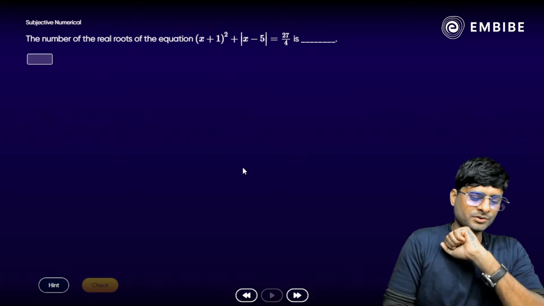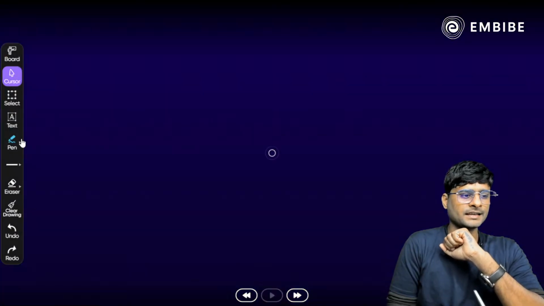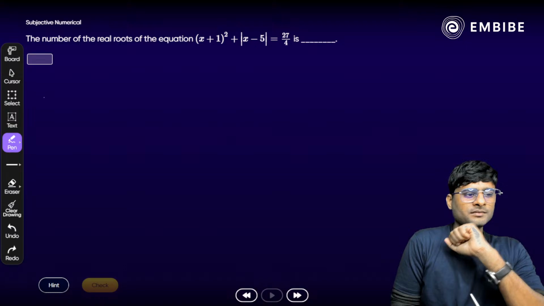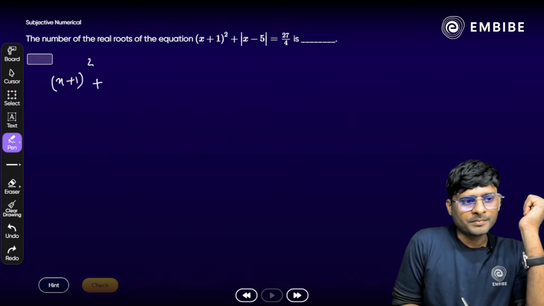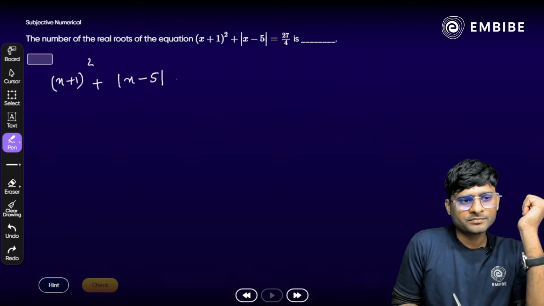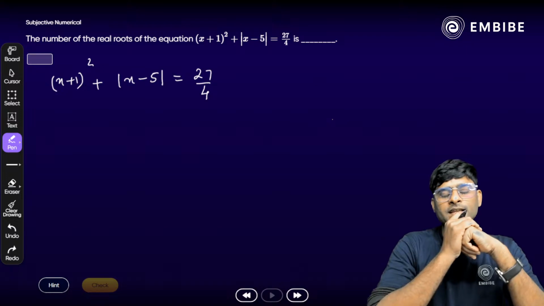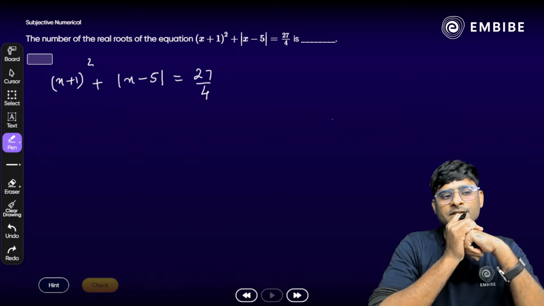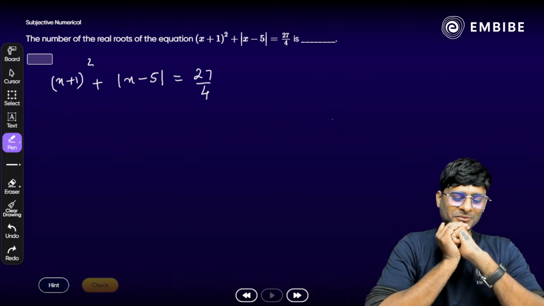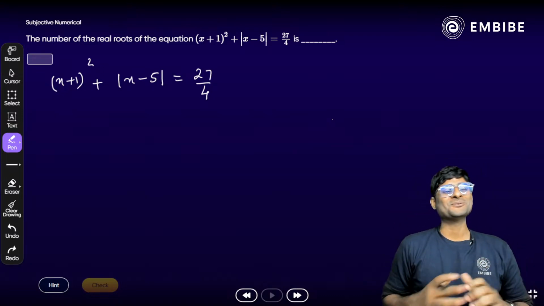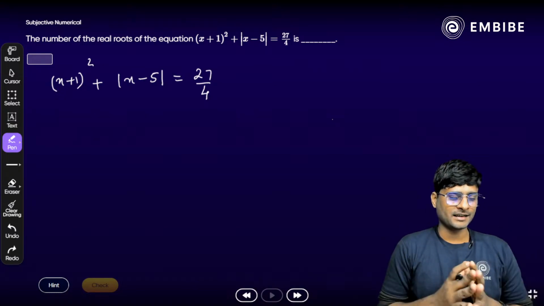Okay, Shantanu. All right. So I have to rewrite the equation here. Just take a look here. It was what? X plus 1 whole of square plus mod of x minus 5 is equal to 27 by 4. Yes. We have to find the value of modulus at which it will, we can say the mean value, correct? X greater than 5. All right, Sarthak, excellent approach. That is correct here. Yes, we have to just make the cases, correct?